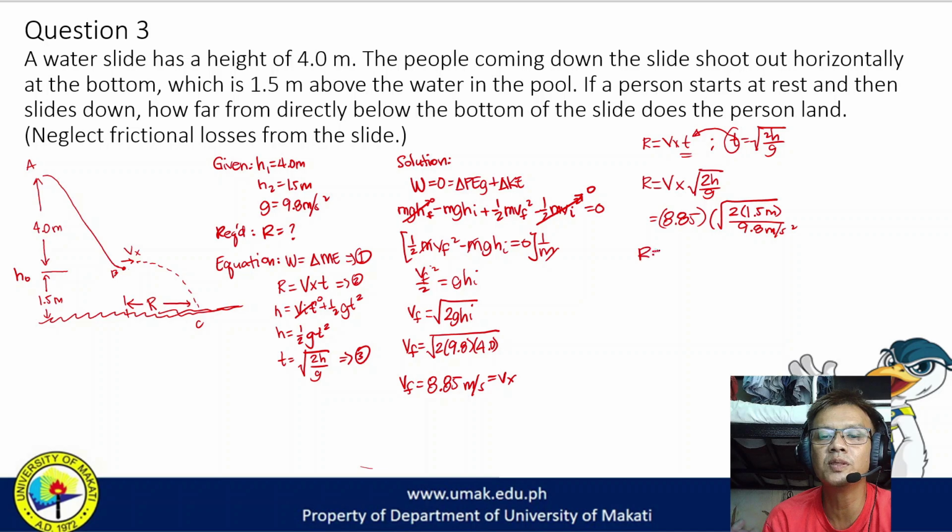If we try to compute that, the range would be approximately 4.9 meters. So this is the distance from directly below the slide to the point where the person will hit the water. So magta-travel pa siya ng 4.9 meters in the air.